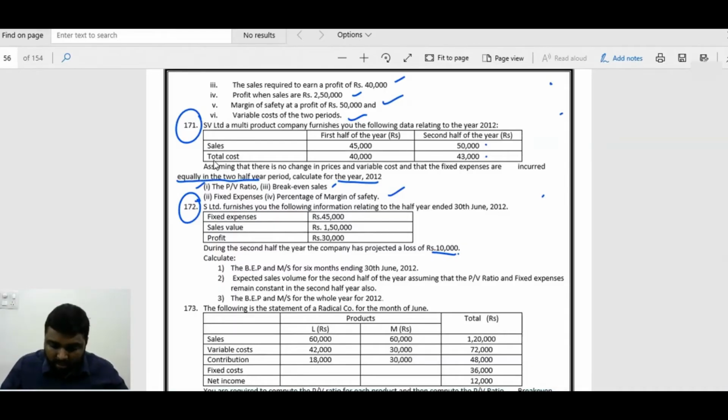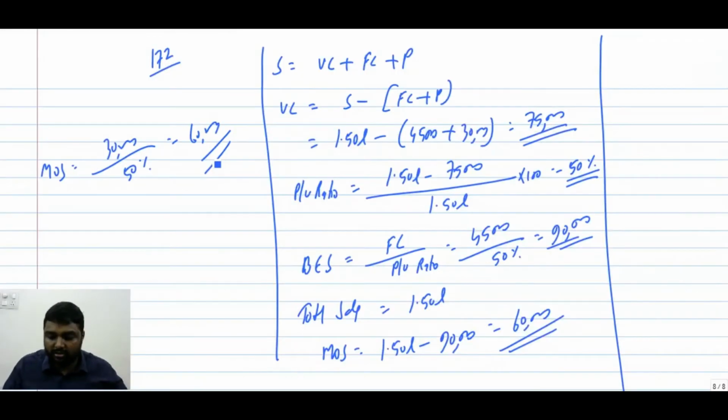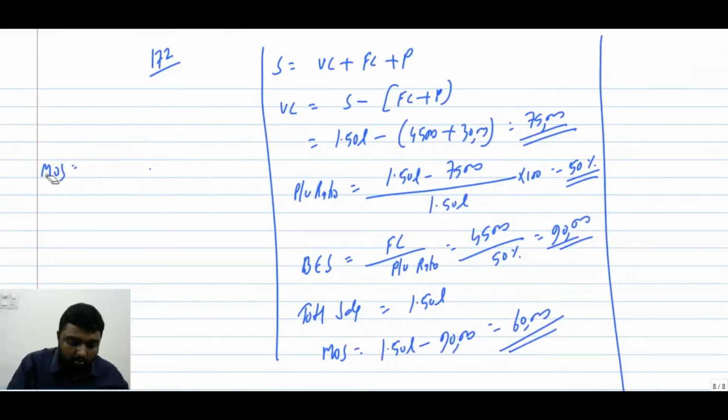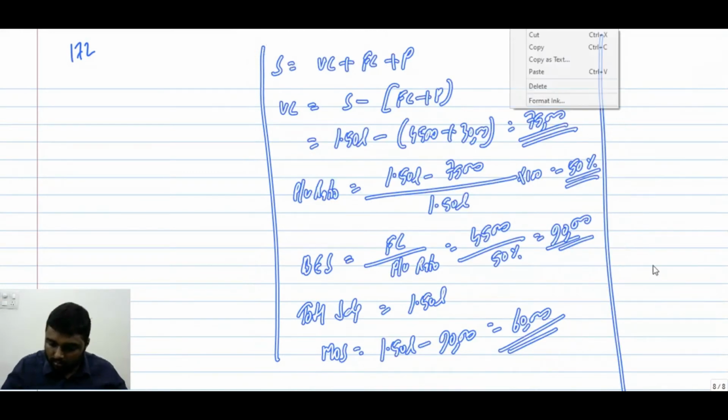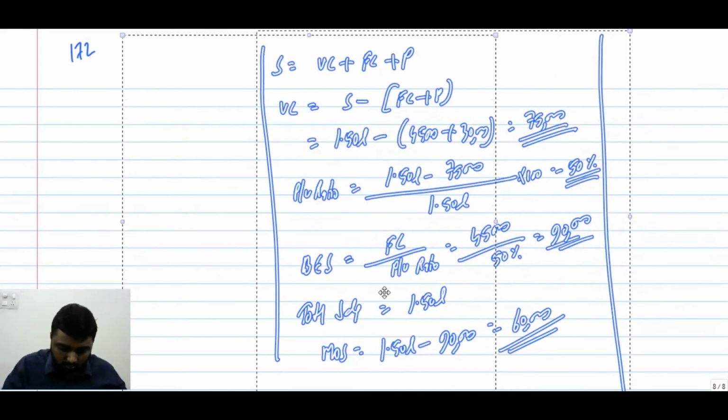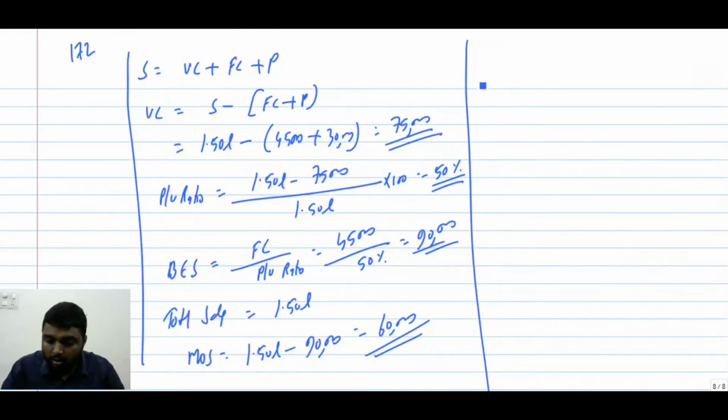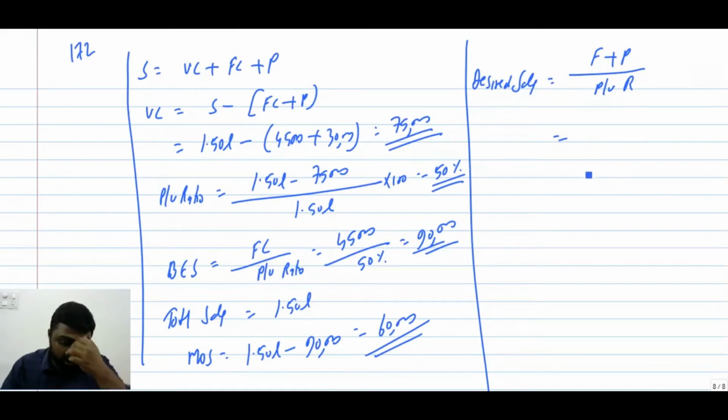Now what is next? Expected sales volume for the second year, with the PV ratio the same for both. So for expected sales, we have to approach with the reverse method. Are you ready? So desired sales is F plus P by PV ratio. They said fixed cost will not change. So fixed cost is 45,000.